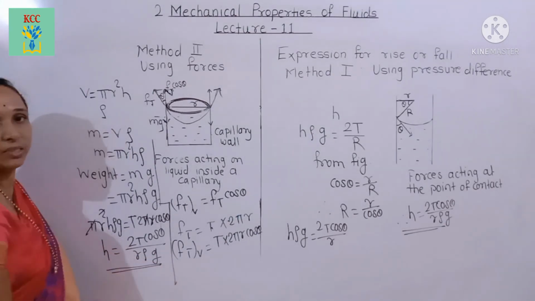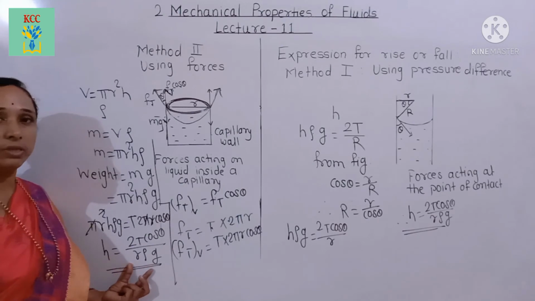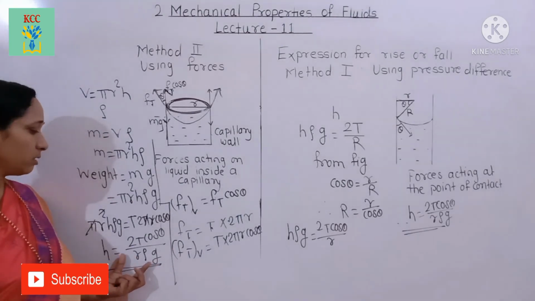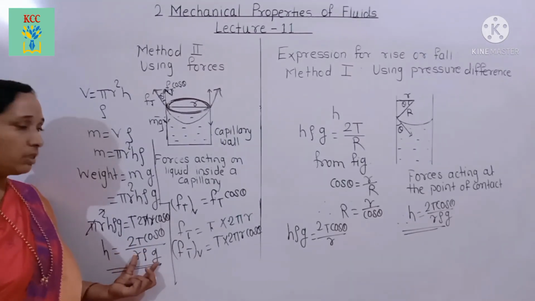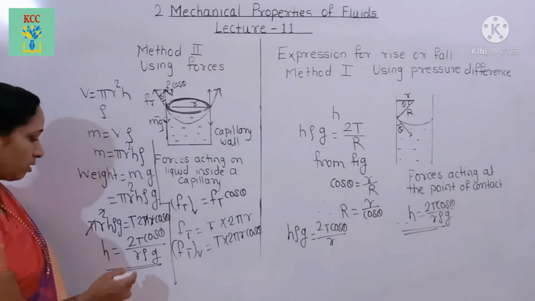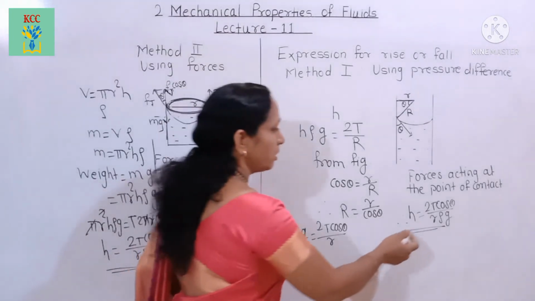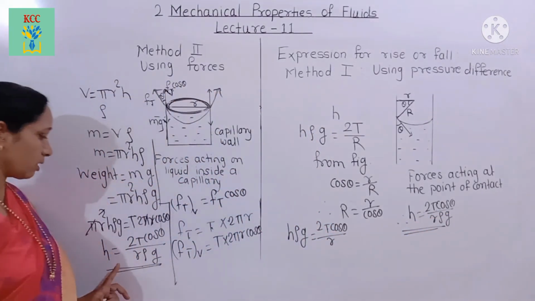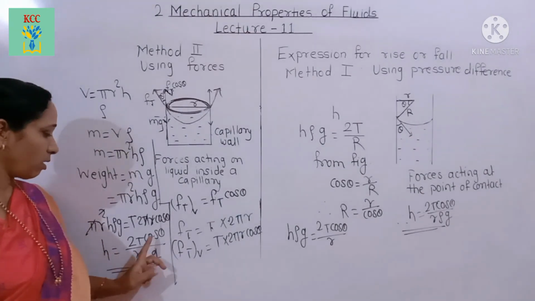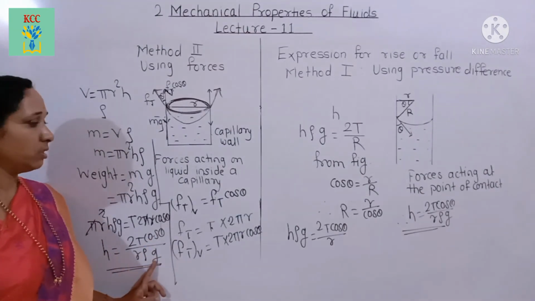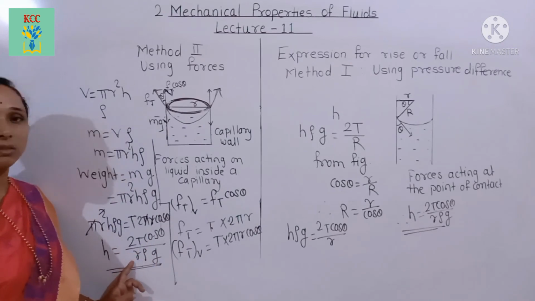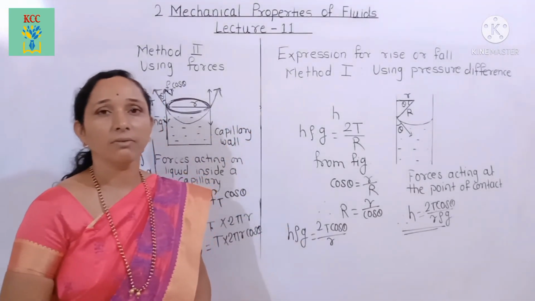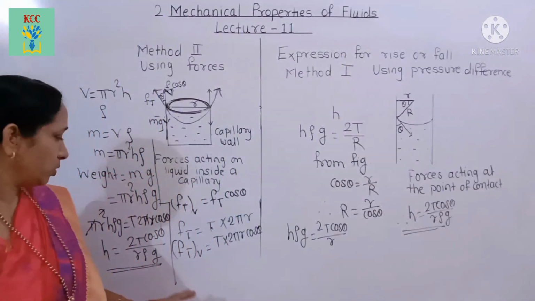We get this expression for the height of the liquid column in a capillary tube, that is, the rise or fall of a liquid column in a capillary tube. Both expressions are the same. h equal to 2T cos theta upon r rho g, and here also h equal to 2T cos theta upon r rho g. We get the expression for the rise or fall of a liquid level in a capillary tube.